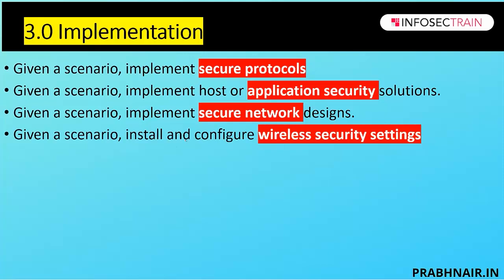Now next part is called configure and install wireless security settings. In this section, the best thing is they have introduced WPA3. They talk about WPA3, Wi-Fi Protected Access, then CBC-MAC, which is a different mode of DES. They talk about the authentication protocol, the captive portal, the heat map, the Wi-Fi analyzers. They talk about installation considerations, like what can be the site survey, what is a Wi-Fi analyzer, what is channel overlay, which cannot be seen in CISSP kind of content. So this is really amazing.